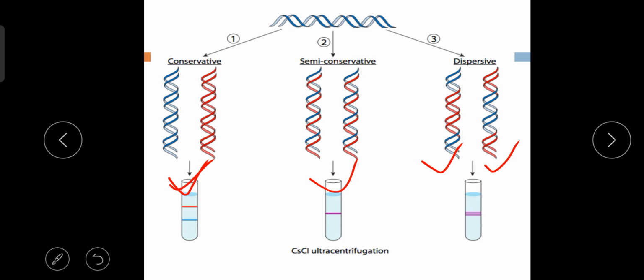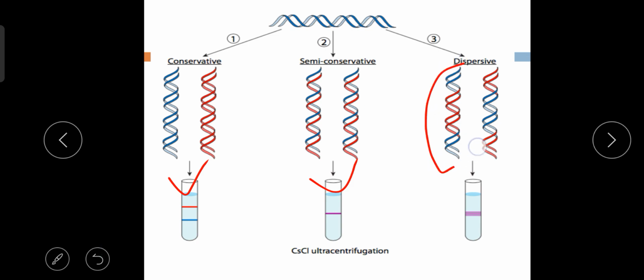Not completely one strand is blue, not completely one strand is red, but both strands contain half blue and half red. That means the parent strand and new strands are present fraction-wise. They mix up in both strands in the newly formed DNA molecules.